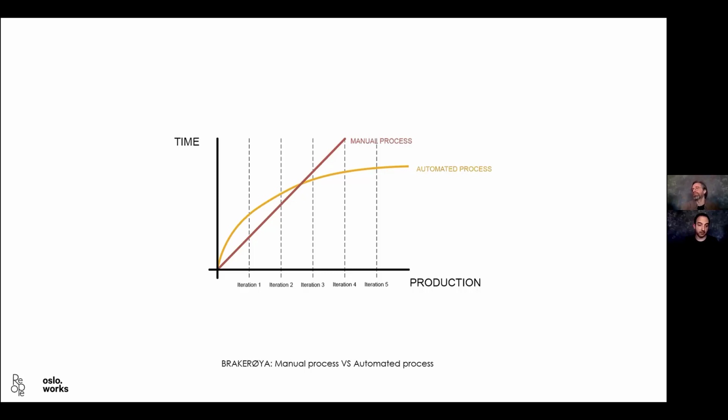I come from Spain. For us, the end of lunchtime is like 2:30, 3. In Norway, it's 12. So I was thinking, oh, I only have three hours. The funny thing is, maybe the first couple of iterations I was kind of suffering, but after the third one, we had created a template, and I could be way faster than any of them manually modeling everything. And the results were exponential, because even at some point when I had already given the scripts to them, they were creating their own variations. So everything was even faster.